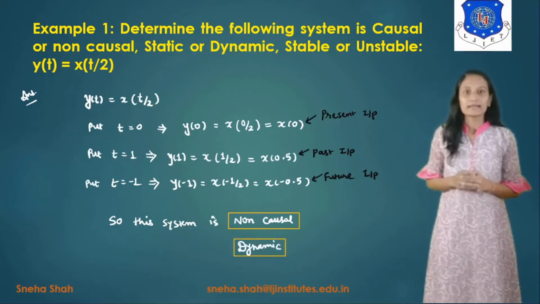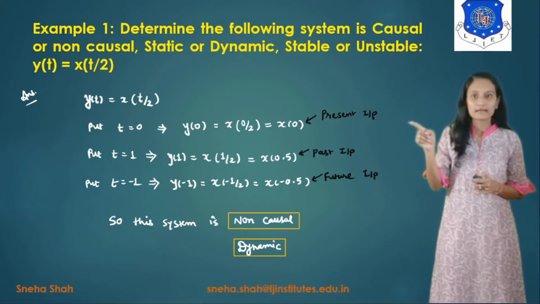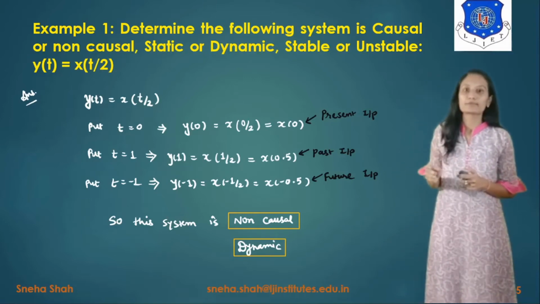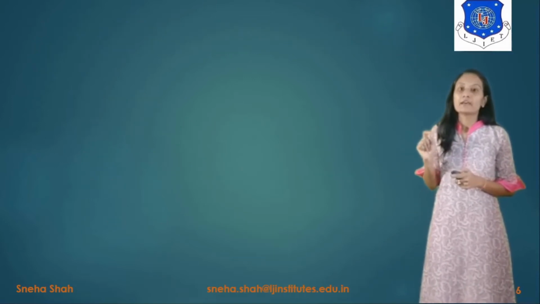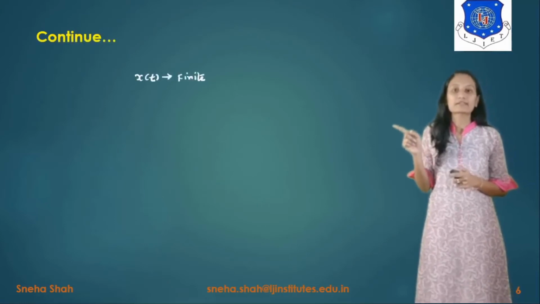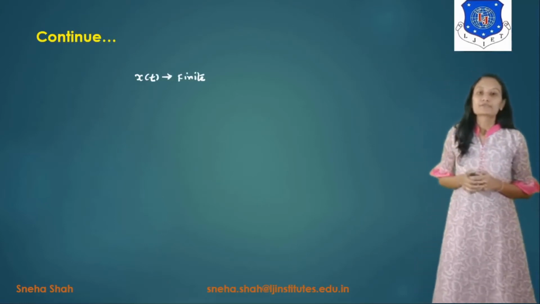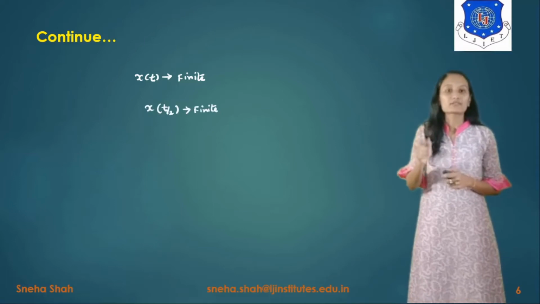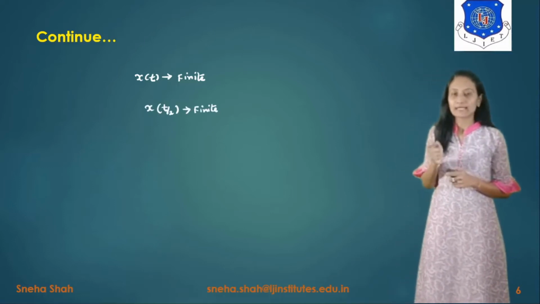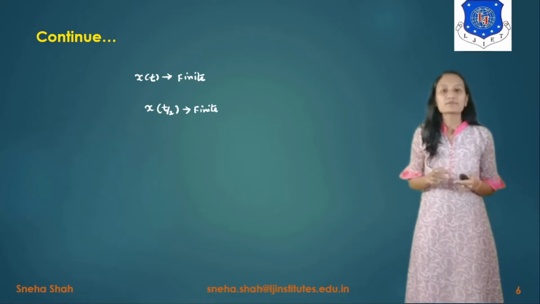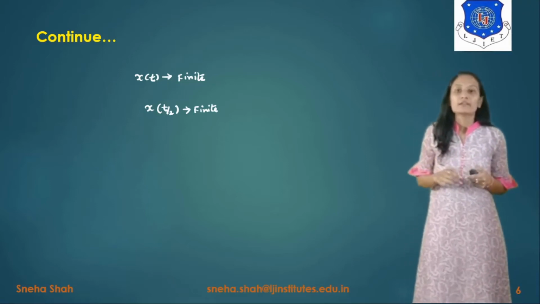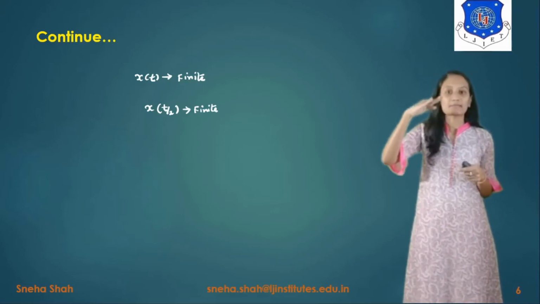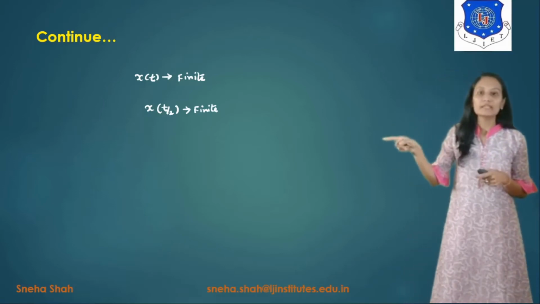Now if you want to determine whether the given system is stable or unstable, for that we have to take the input signal as finite, and for the finite input signal, the output signal should be finite, right? So we are taking the input signal x of t as a finite number. Finite means its amplitude will be finite. Now x of t by 2 is one kind of timing operation, right? So it will give you the expansion in time only, it will not give expansion in the amplitude. So it will give you finite values of the input, right?